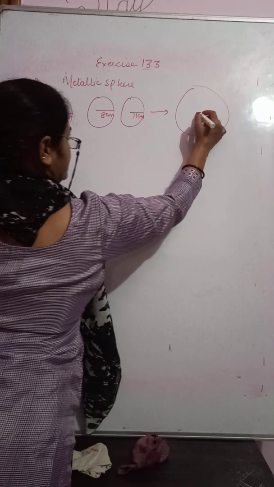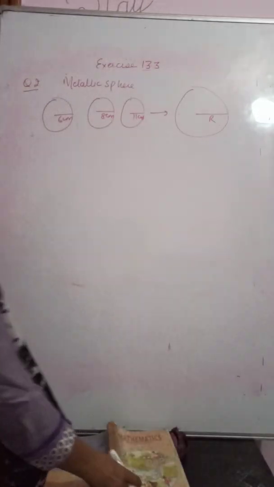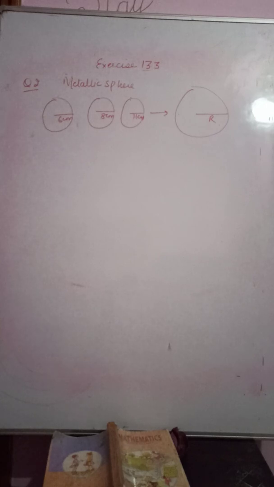And you have to find the radius of the resulting sphere.